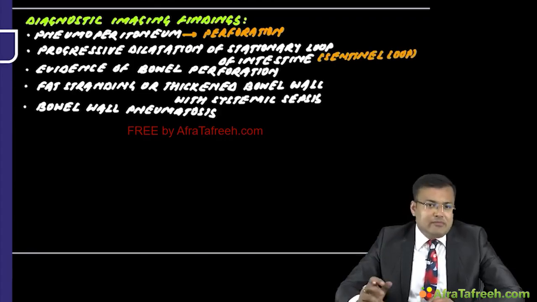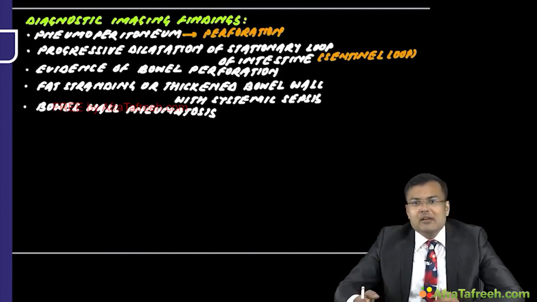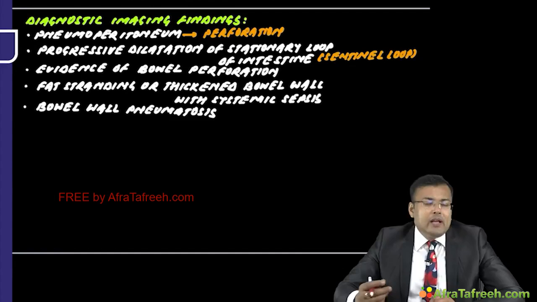Whenever there is evidence of bowel perforation, how? Obviously there will be presence of free air, or there is contrast near a loop of bowel. So presence of free air under the right dome of the diaphragm, and if some contrast study was done, you will find the contrast near the bowel loop.